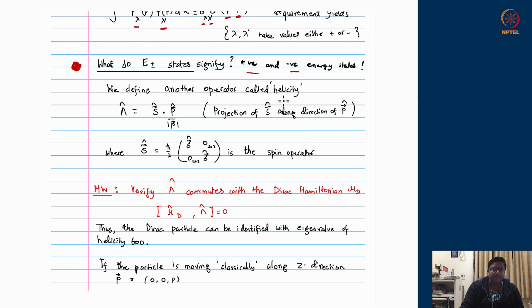So first, we define something called a helicity operator. It is an operator depicted by lambda. That operator is just the projection of the spin along the momentum direction: the momentum vector divided by the magnitude of the momentum, that is the unit vector along the momentum, dot product with S. S is a matrix valued vector.